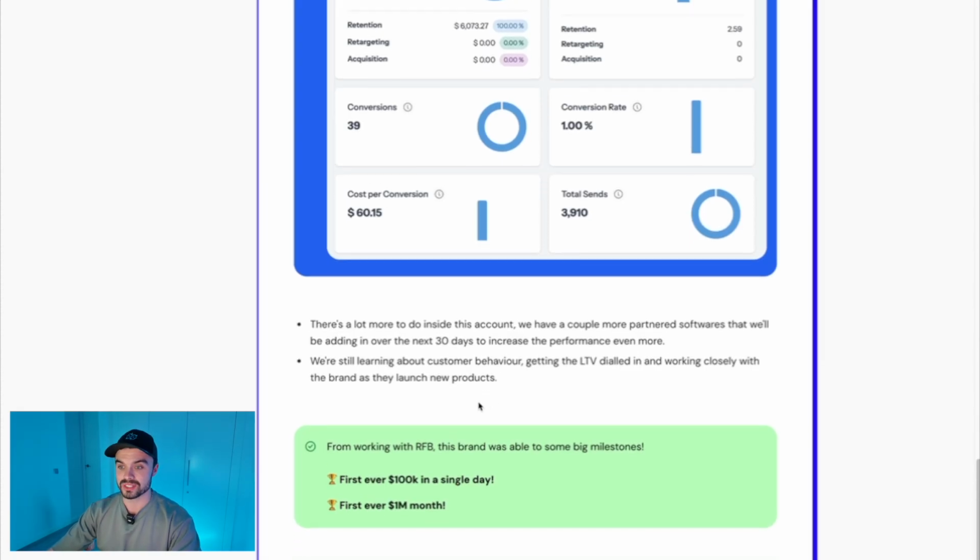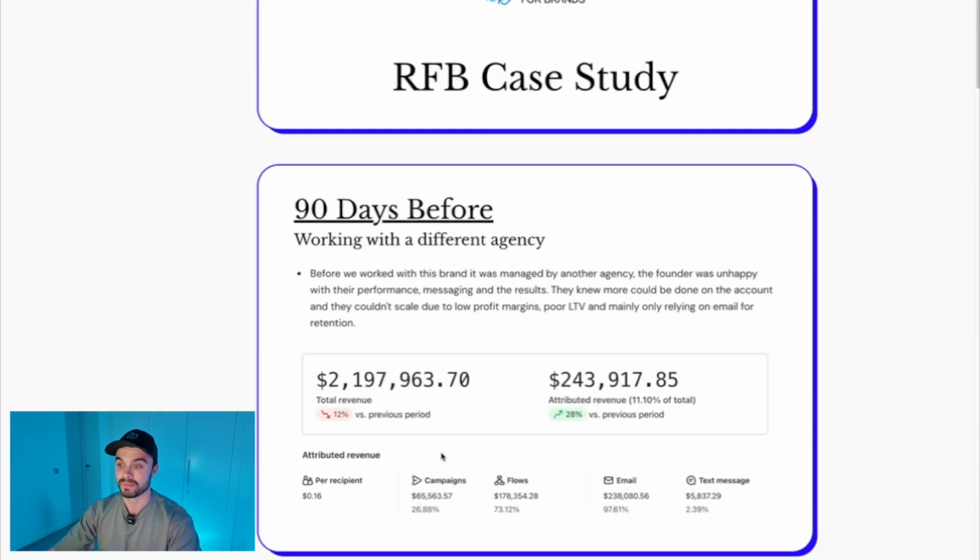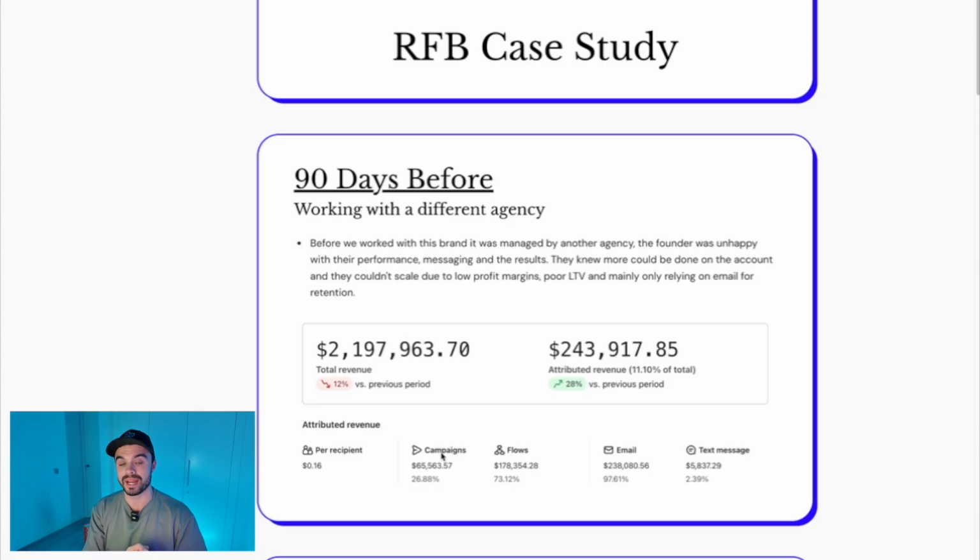And a couple of other big wins as well. From working with RFB, the brand was able to hit some big milestones. They hit their first ever 100K in a single day, okay, which was amazing for them. And they hit their first ever $1 million month. And really that's what we're looking for when a client comes to work with us, is how can we take what they've already done and how can we just make that so much better? How can we double or triple that? Okay, so this is a very good example of a client that we work with, and this has happened numerous times, and it will continue to happen as we grow in the future.